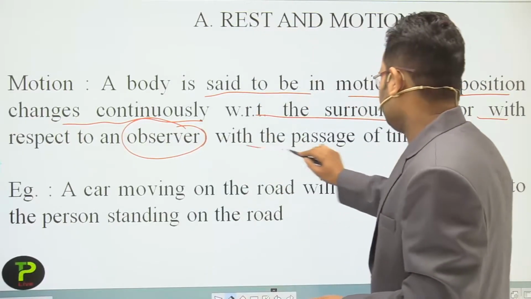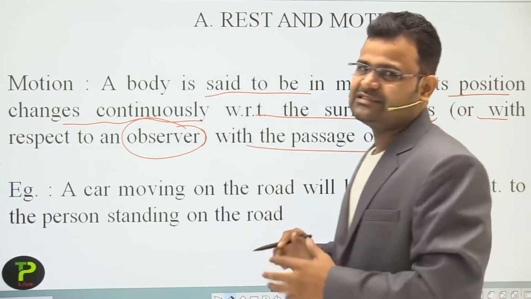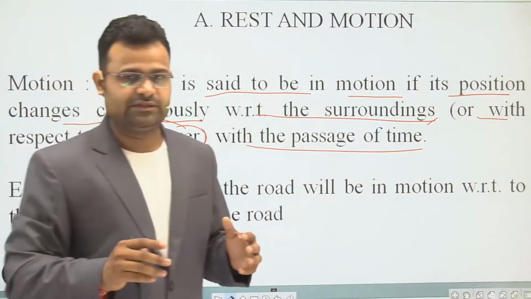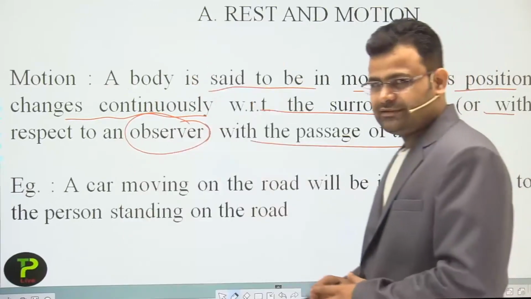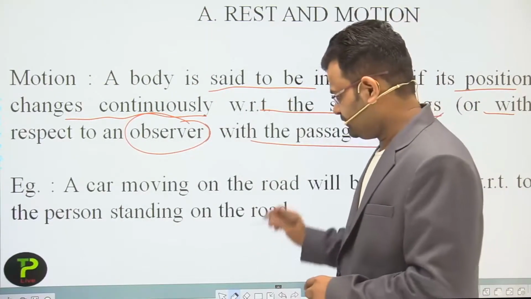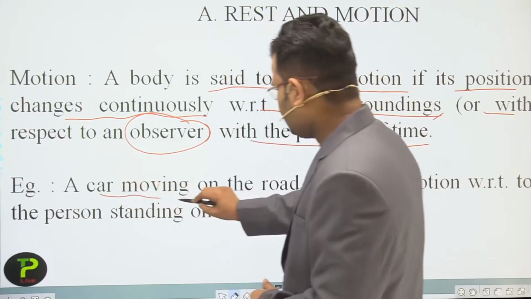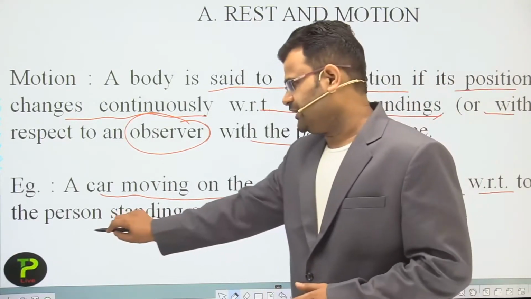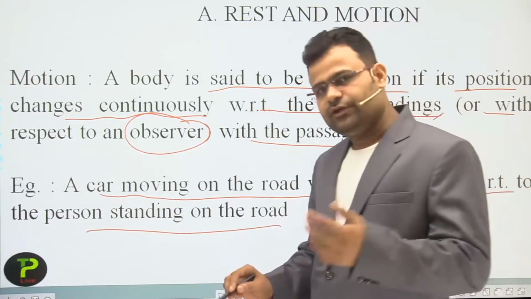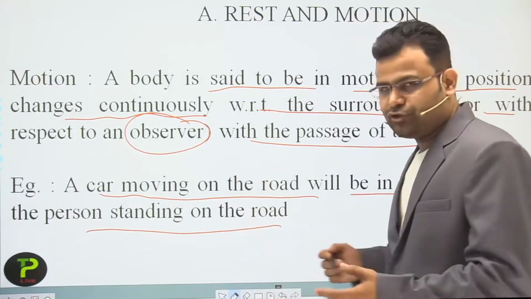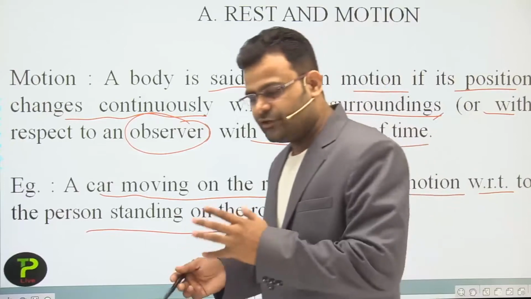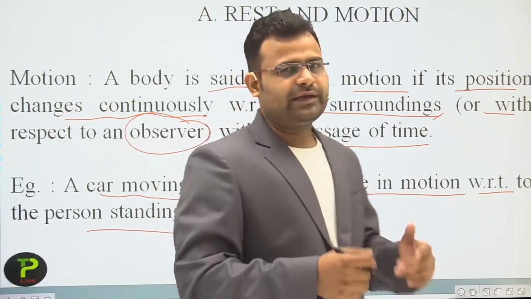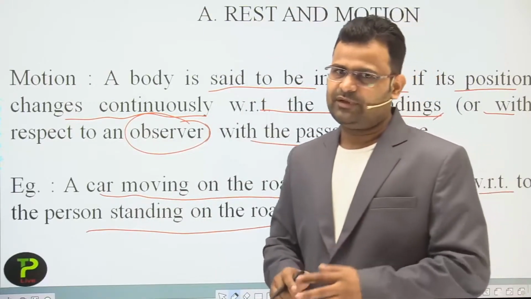With the passage of time, if the position changes continuously, dear students, we can say the object is in motion. That is an example of motion. A car moving on the road is in motion with respect to a person standing on the road. We can use many observers: a person standing on the road, a tree on one side of the road, and a building on the side of the road. So we can change our observer as per our requirement.